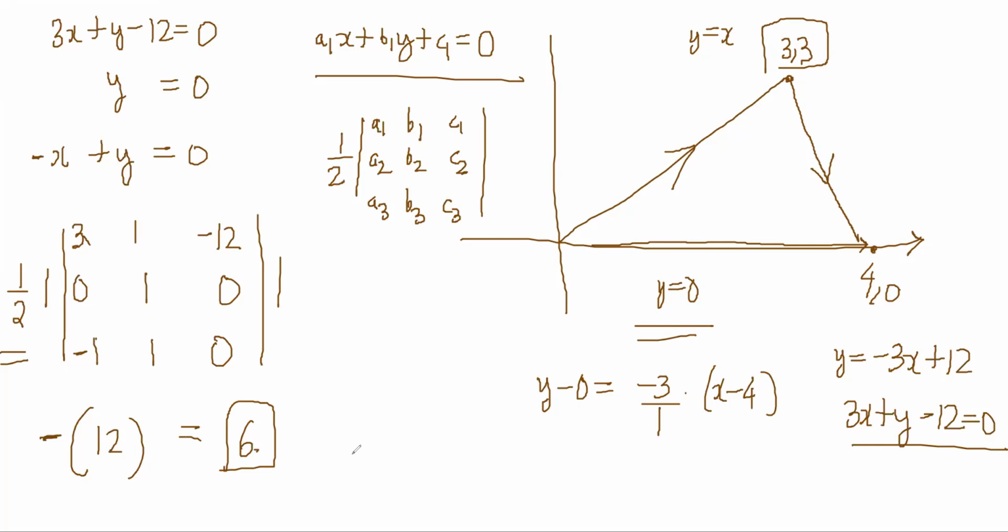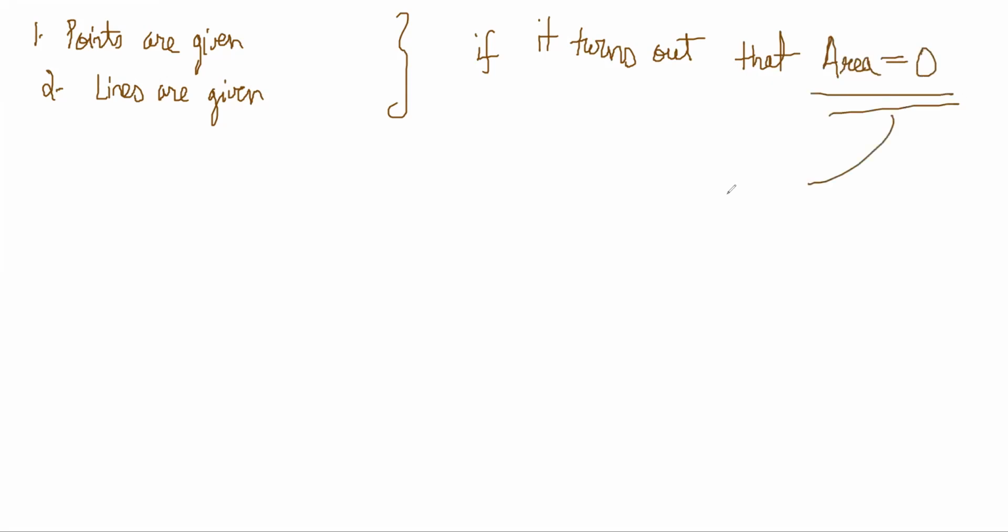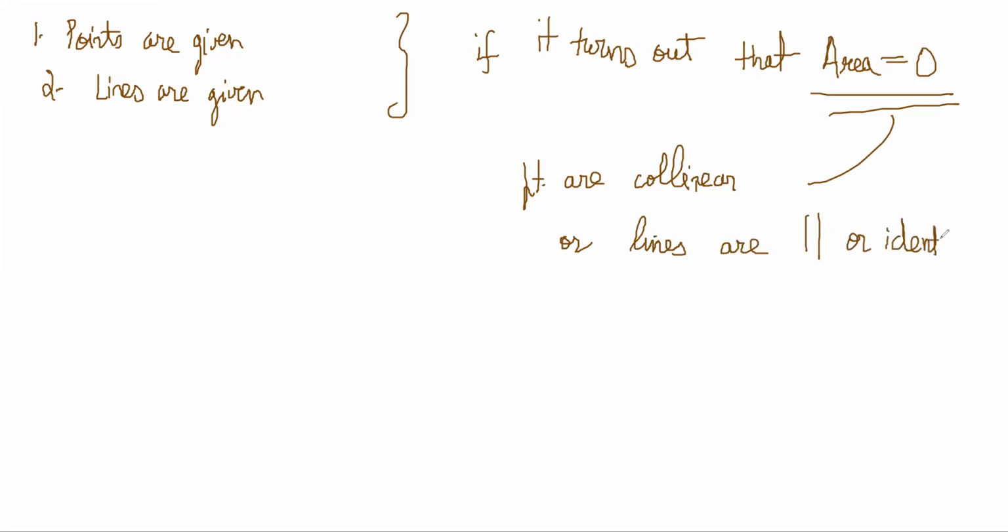In both cases, when points are given and when lines are given, we know how to find the area. And if it turns out somehow that the area is 0, then the points are collinear, or the lines are parallel or identical, something like that.